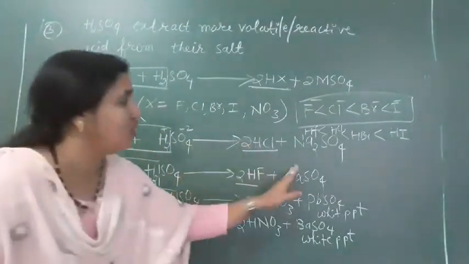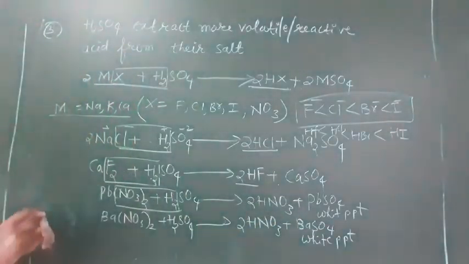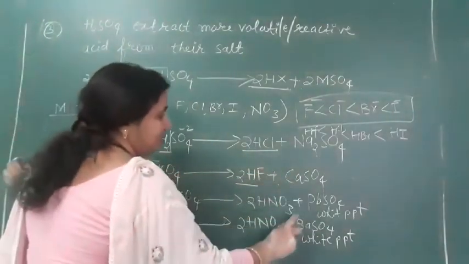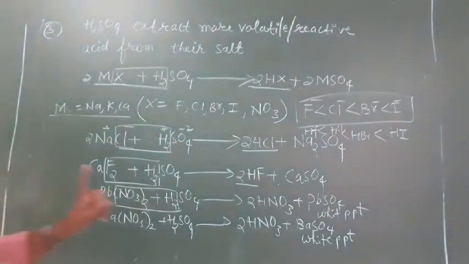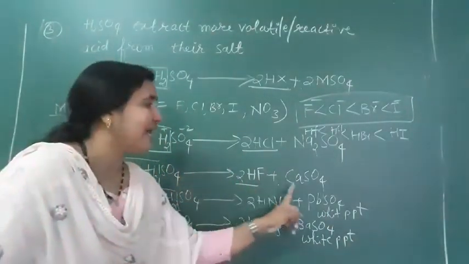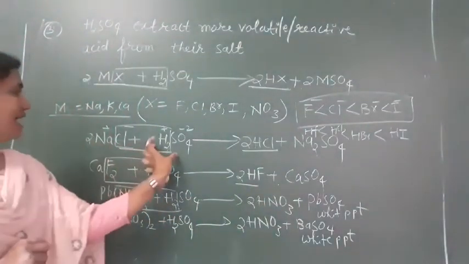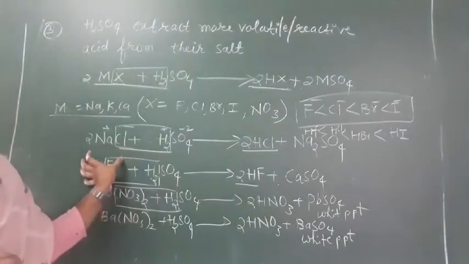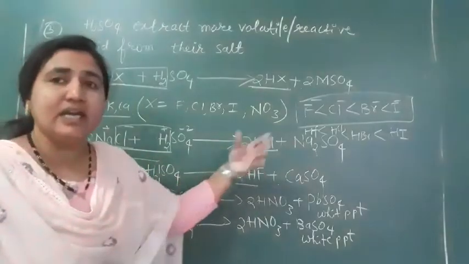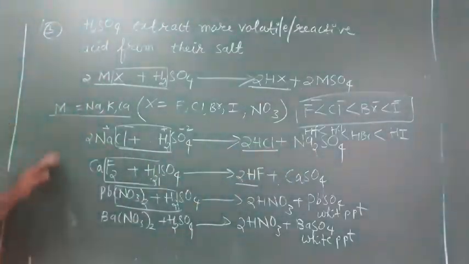And we are getting salts: sodium sulfate, calcium sulfate, lead sulfate, barium sulfate. So we get acid and salt. Whenever an acid and a salt react together, they form another acid and another salt. So this is the third property of sulfuric acid.